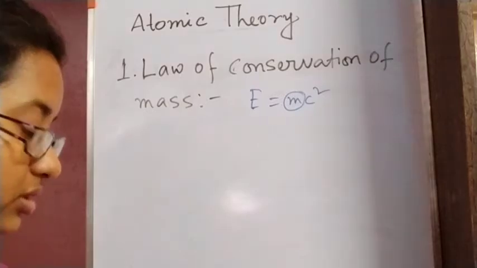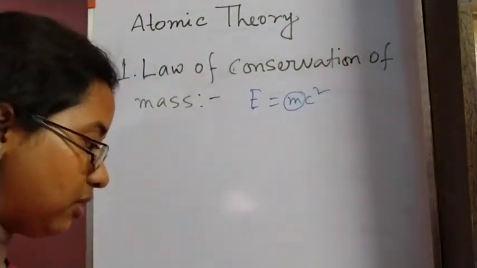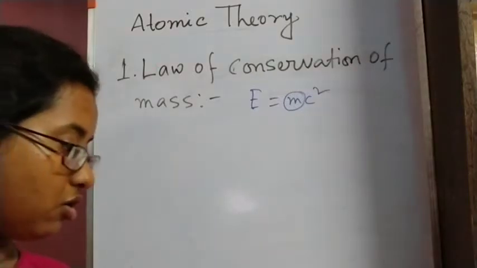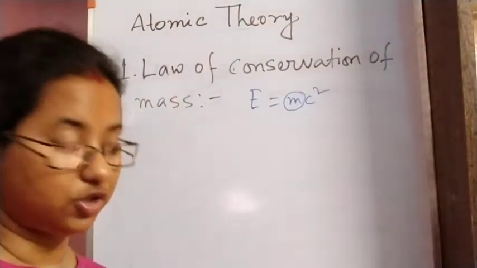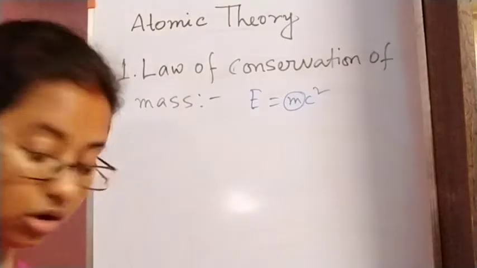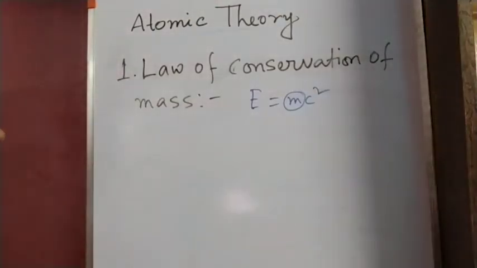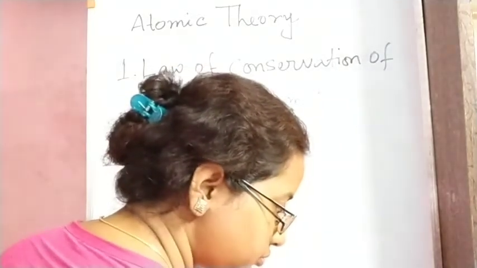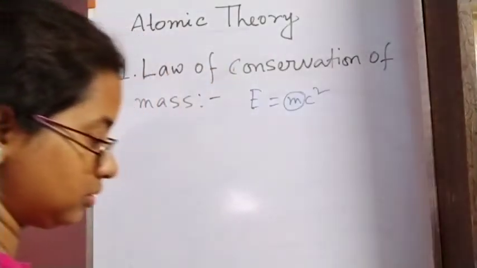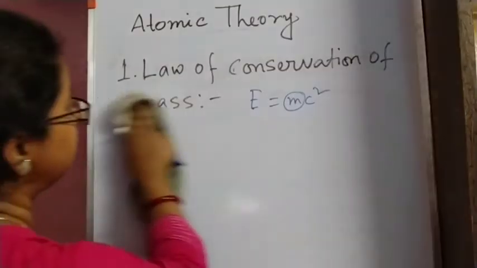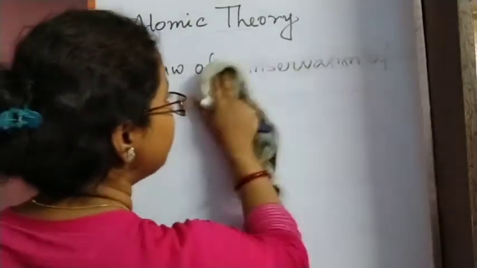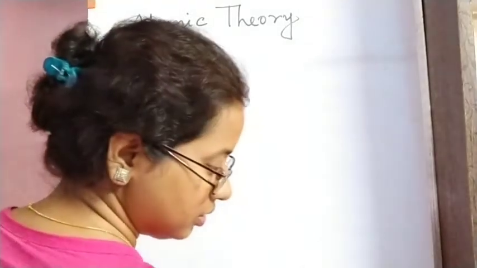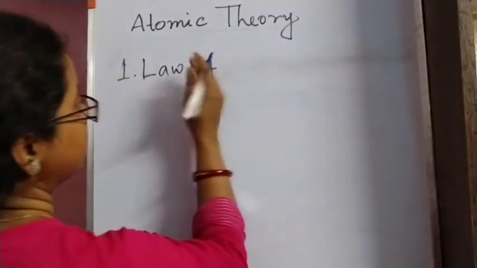Okay, next we are going to discuss the law of definite proportion or law of constant composition. This is called the second law.